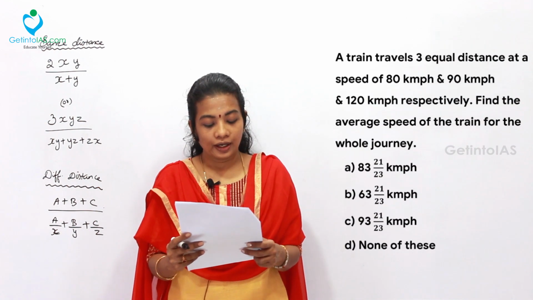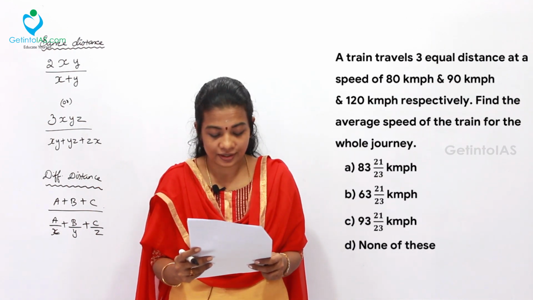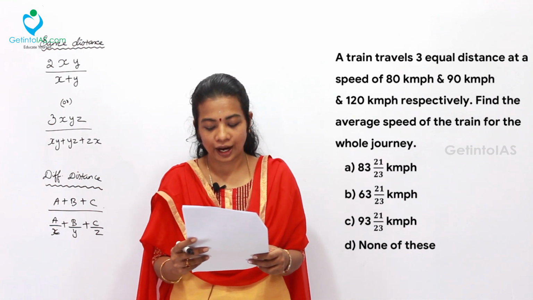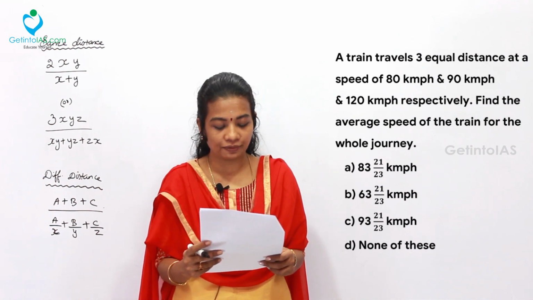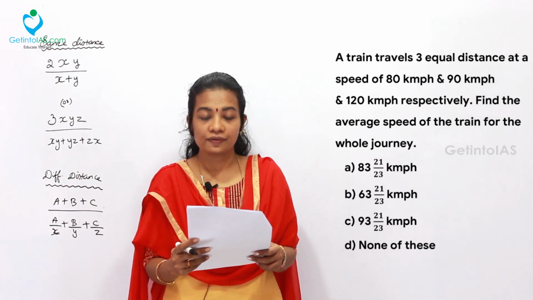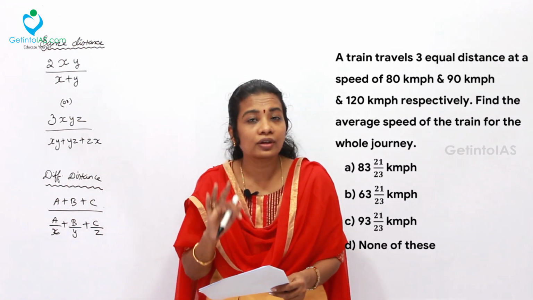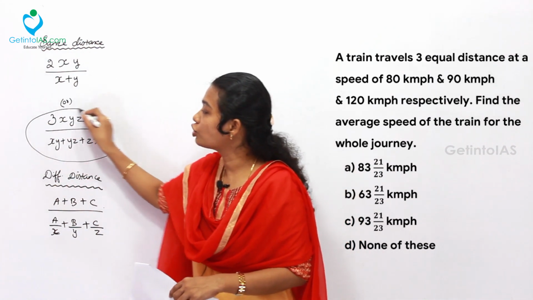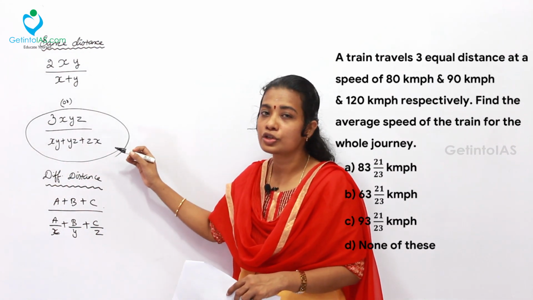The next problem. A train travels 3 equal distances at speeds of 80 km per hour, 90 km per hour and 120 km per hour respectively. Find the average speed of the train for the whole journey. Here, which is involving 3 equal distances but 3 different speeds, directly you can choose the second formula to apply.